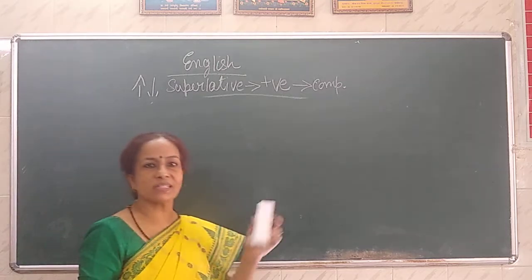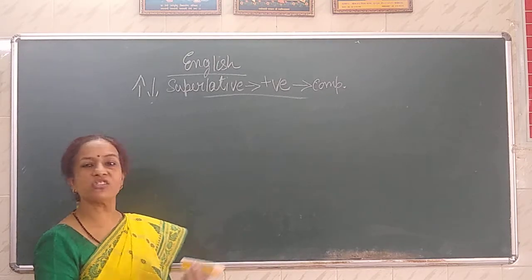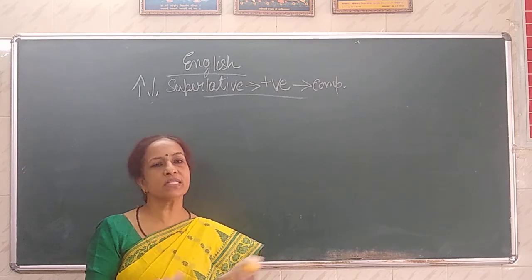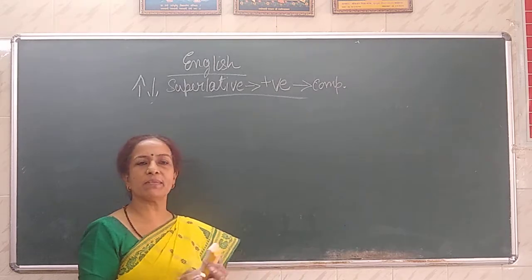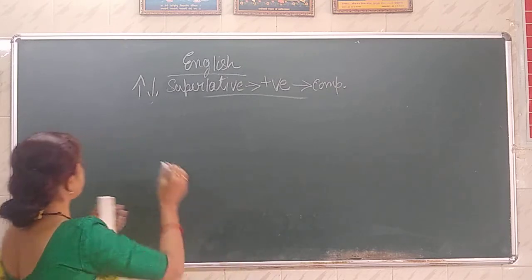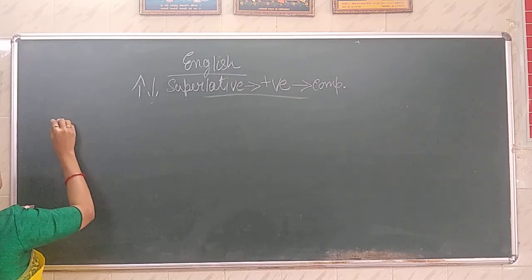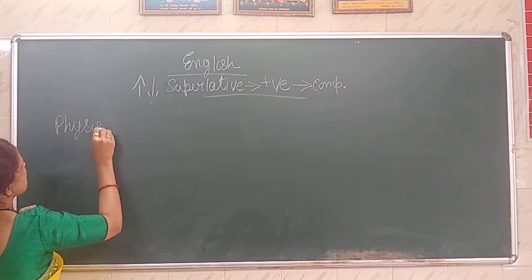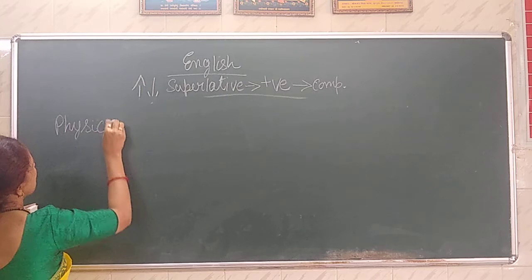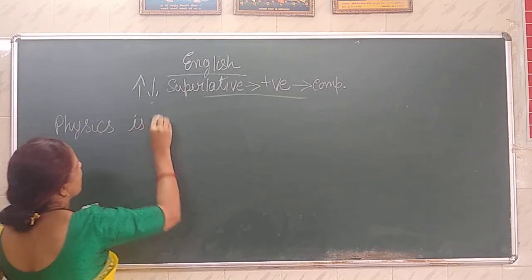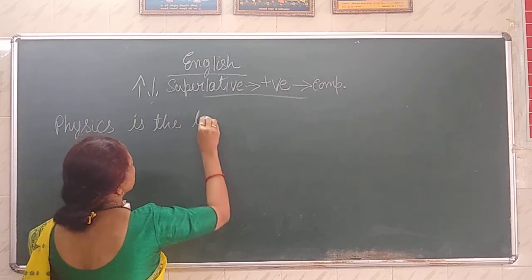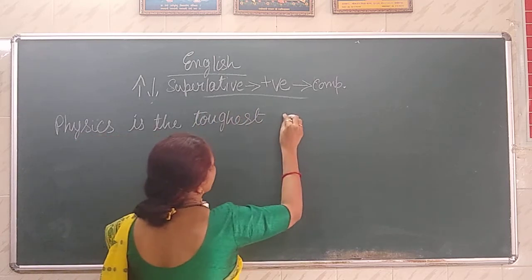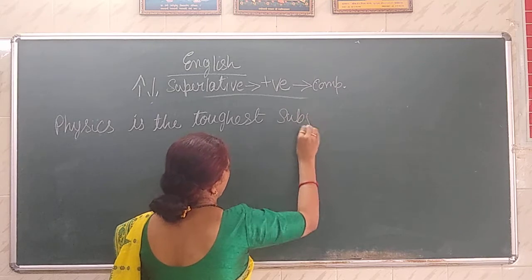Sometimes you would be asked to change the degree. So if it is given the sentence, for example, I'll take a different sentence. Physics is the toughest. Physics is the toughest subject.